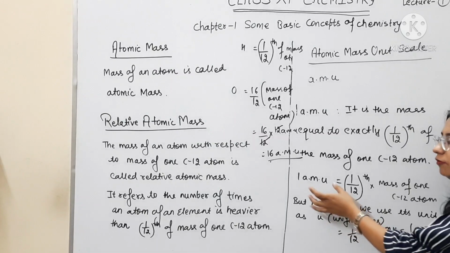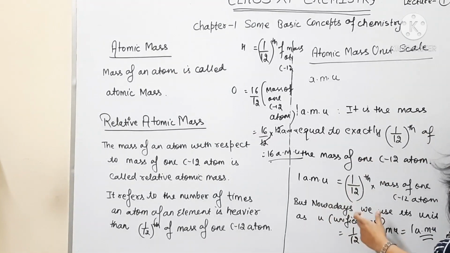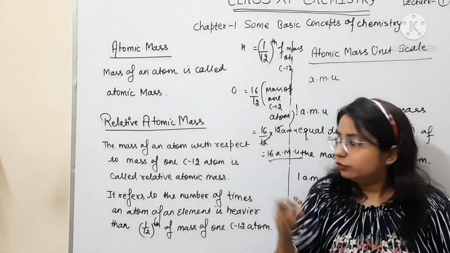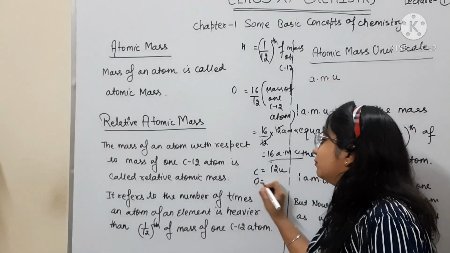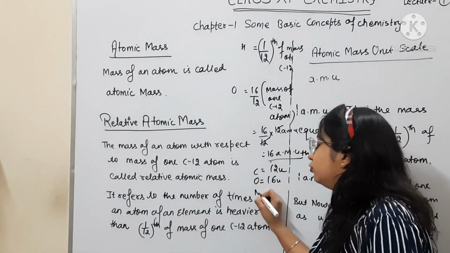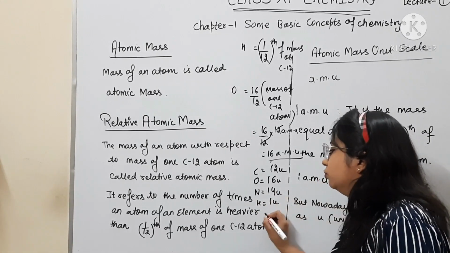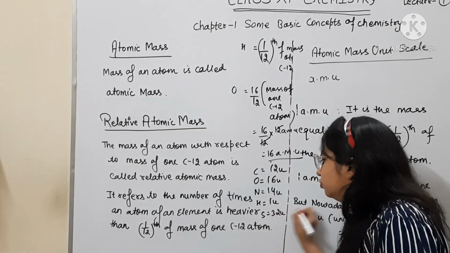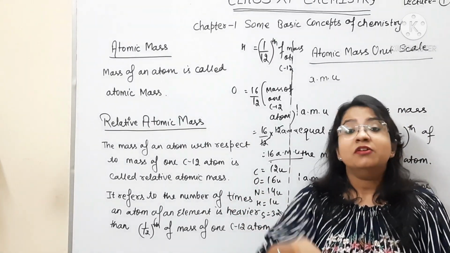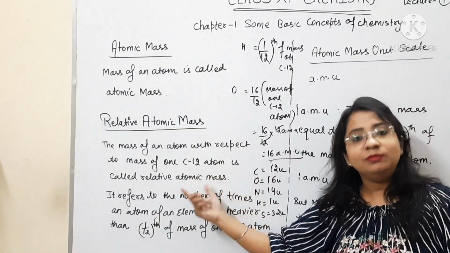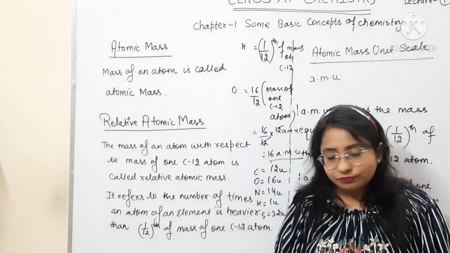But nowadays, we don't use AMU, we use it as short U. U stands for unified mass. You know that carbon has mass 12 U, oxygen has mass 16 U, nitrogen has mass 14 U, hydrogen has mass 1 U, sulfur has mass 32 U. So these are all the relative atomic masses of atoms, that means the mass of an atom with respect to the mass of one C12 atom.